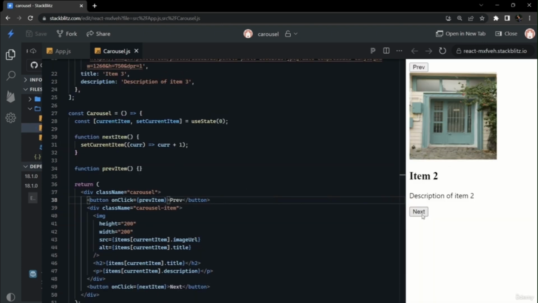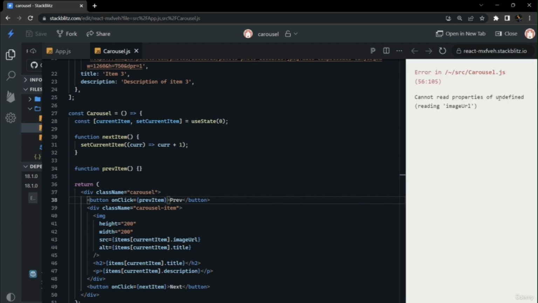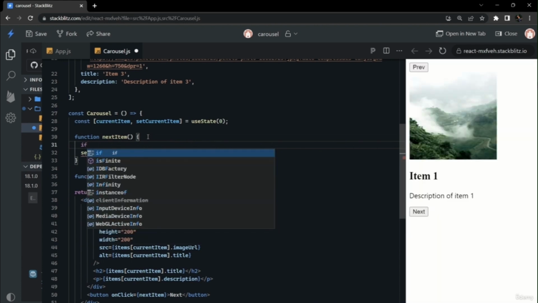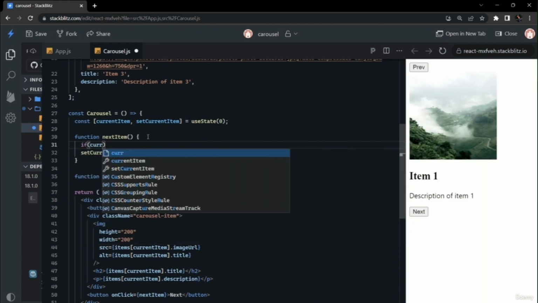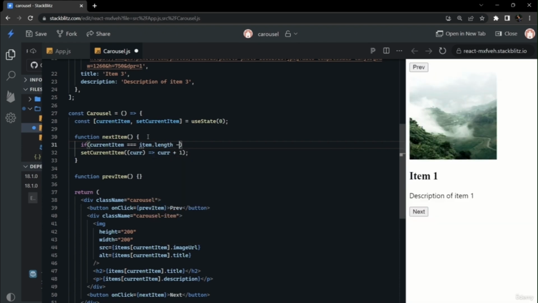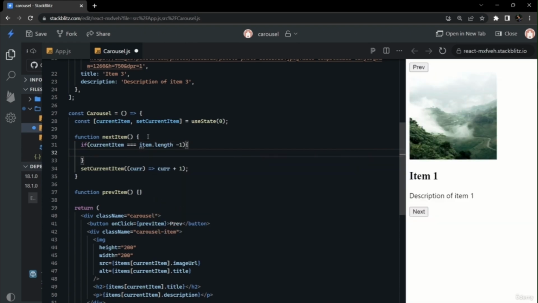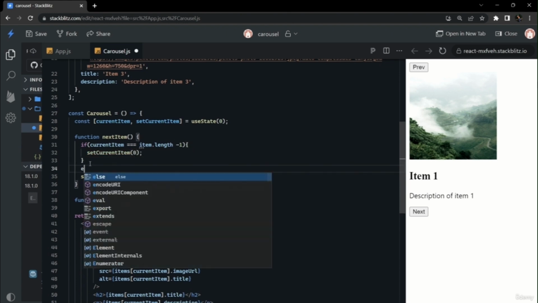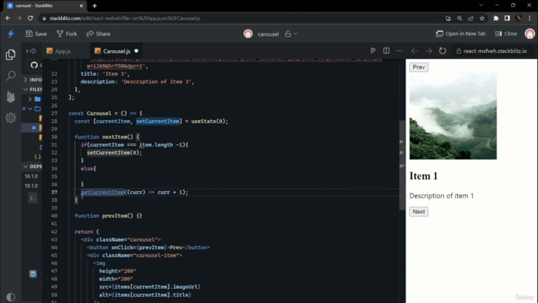If we click on our next button, as we can see, clicking next on the third item throws an error, because if we add 1 to 3, there is no fourth item in our list. So we have to do a check here: if the current item is the last item, then we should change the current item to 0. Otherwise, we should add 1 to it. So we have written an if else statement for implementing the same.